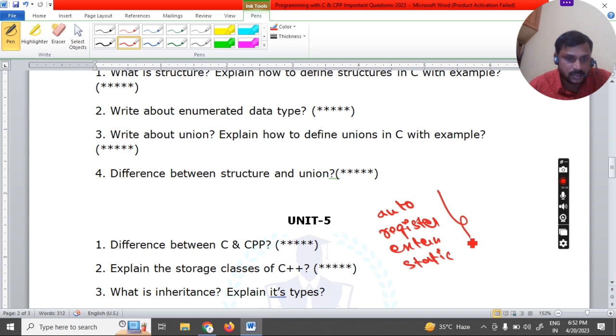So the next question is, what is inheritance? Inheritance is nothing but acquiring the properties from one class to another class. So you are going to create 2 classes. One class has some features available, and you access those features in the other class. That is known as inheritance. Its types: there are many types, single inheritance, multiple inheritance, multi-level inheritance, hybrid inheritance, and hierarchical inheritance. All the inheritance types you have to explain.